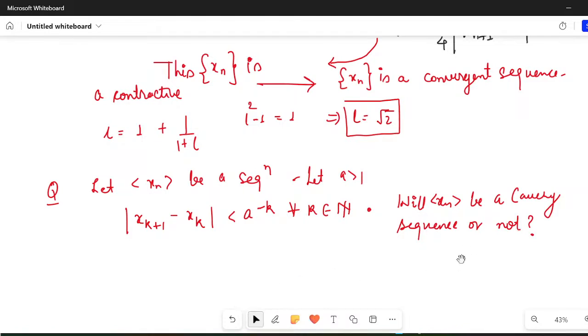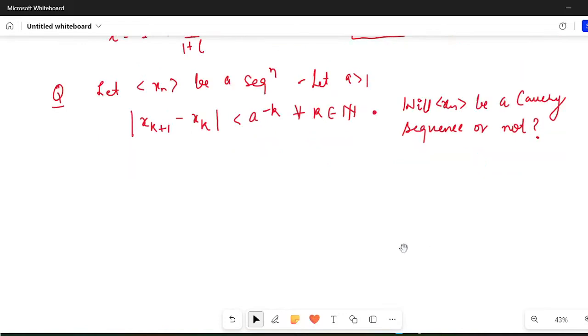And tomorrow also we are going to focus much on Cauchy sequences and their questions only. So please do attend your lecture tomorrow also, so you'll be able to fix this particular concept. And this is an important concept when it comes to examination. What do you think about this sequence? Will it be a Cauchy sequence or not?